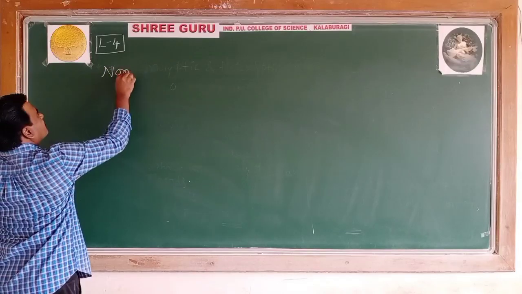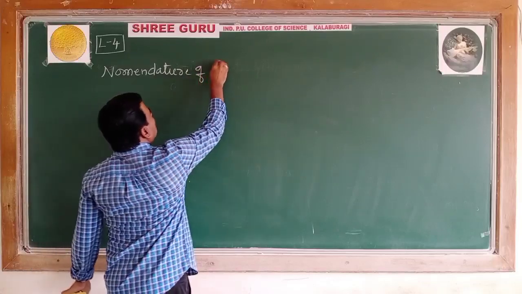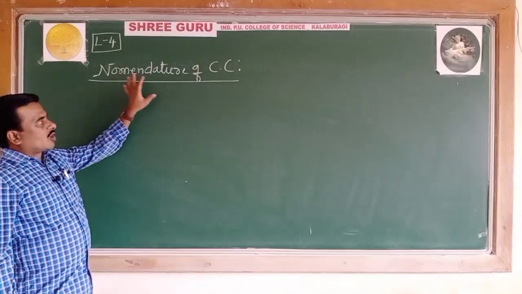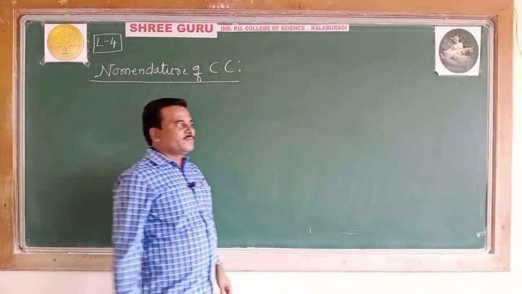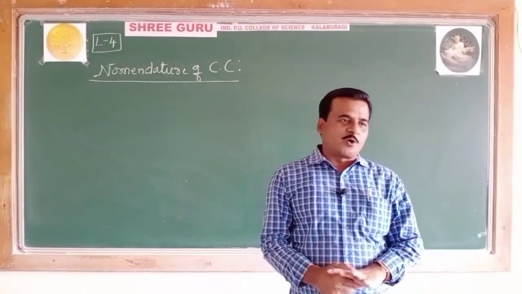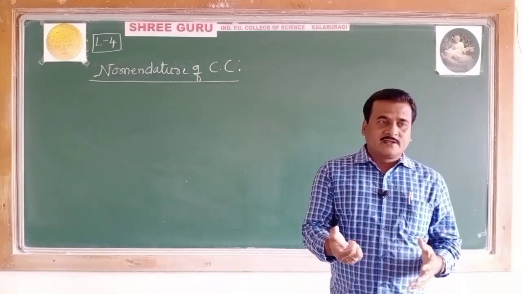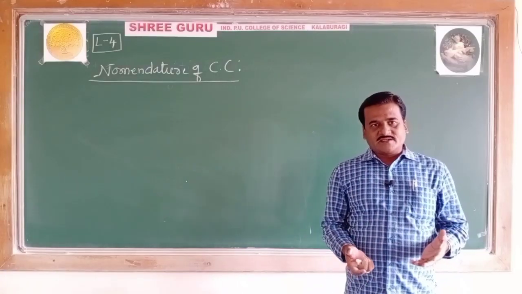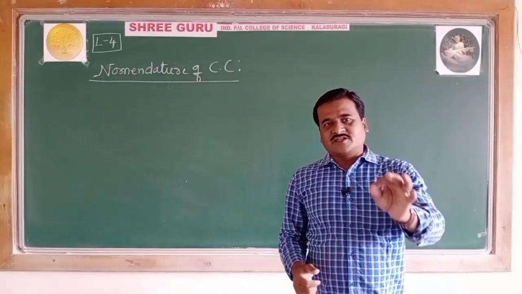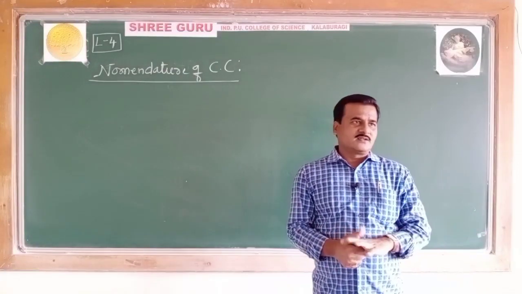Nomenclature of coordination compounds. Well, students, nomenclature is important in coordination compounds, because to avoid ambiguity in describing the formulas and names of coordination compounds, especially in the case of isomers. I repeat, ambiguity in the sense of confusion.